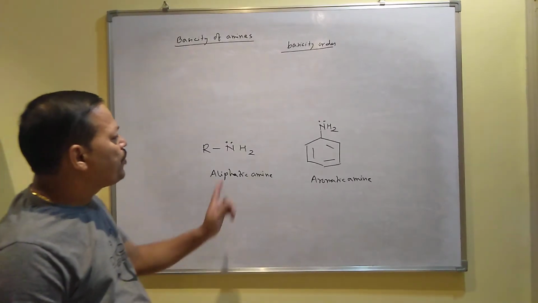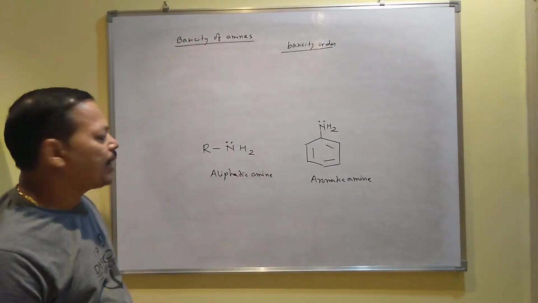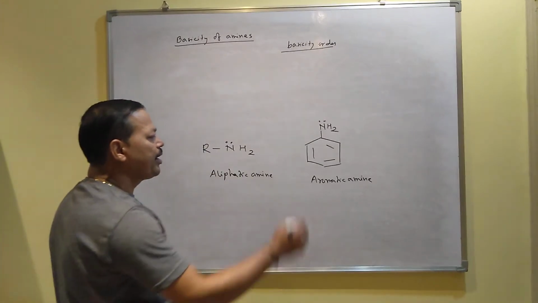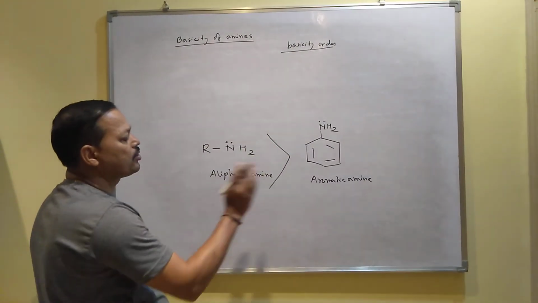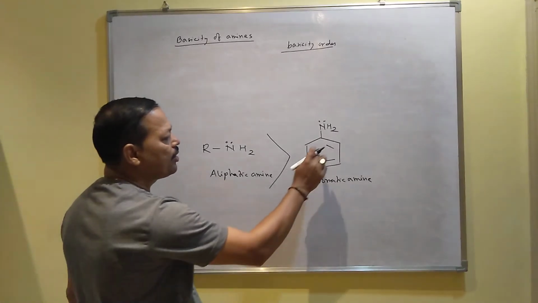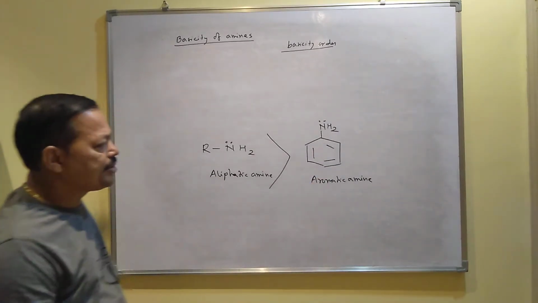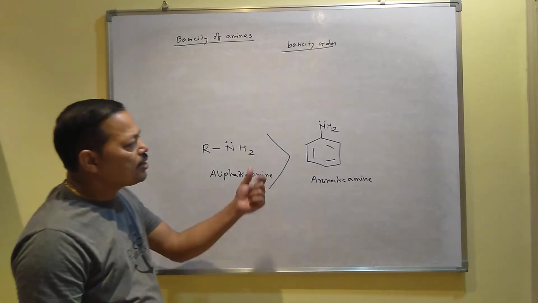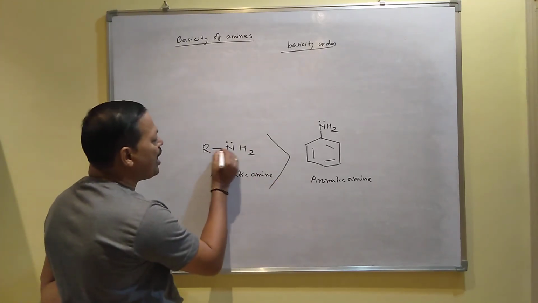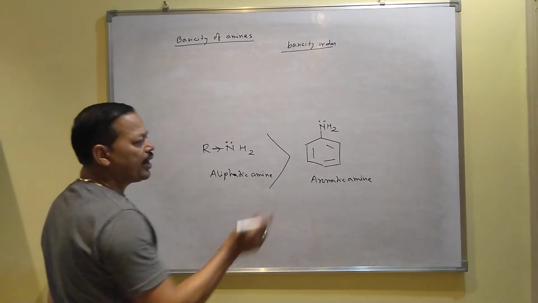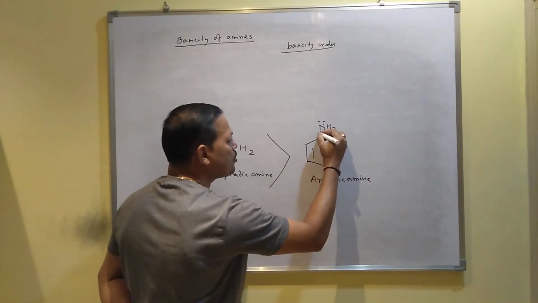If you want to compare the basicity between this aromatic amine and aliphatic amine, aliphatic amines are more basic than aromatic amines. So if you want to know the reason behind it, here R is a donating group, and here benzene, I mean phenyl, is a withdrawing group.